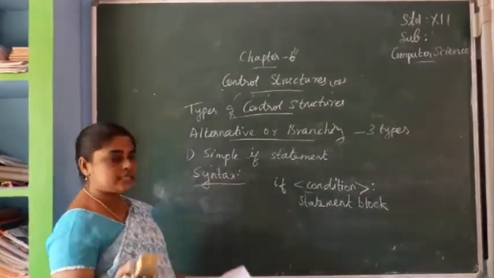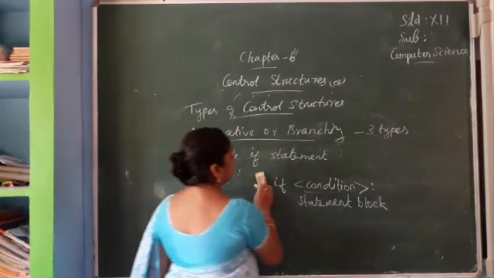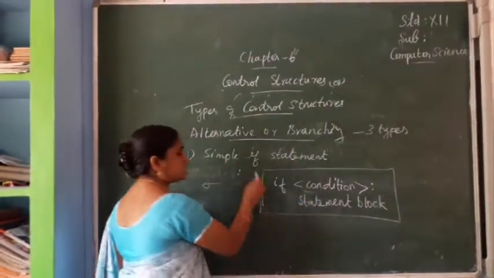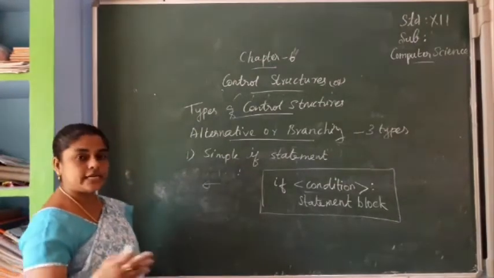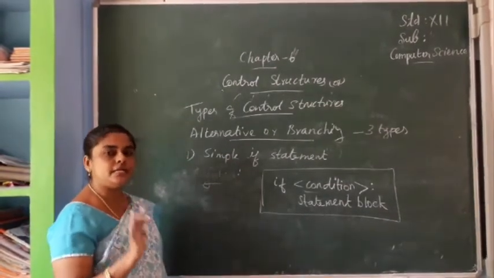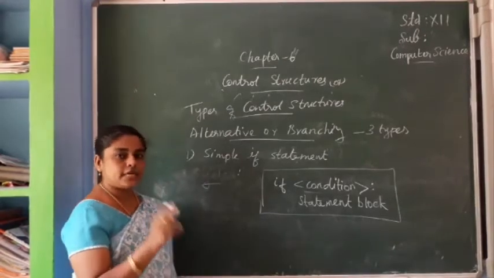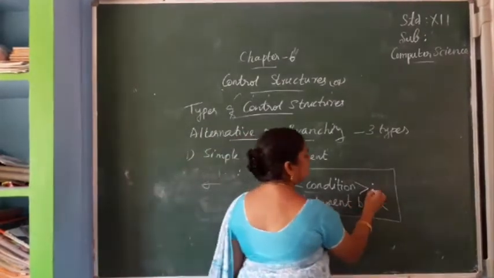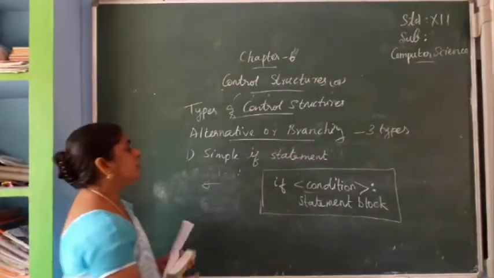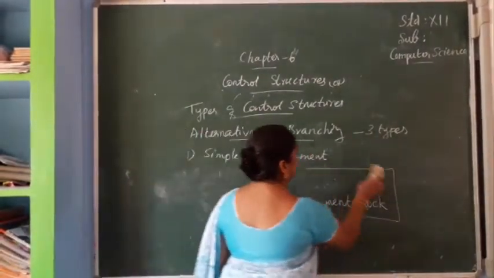So here is one example for simple if. What is the syntax? All the syntax is important. If condition, statement block. This is for the simple if statement. If condition, here we have to put a colon, then statement block. Now we can see one example program.